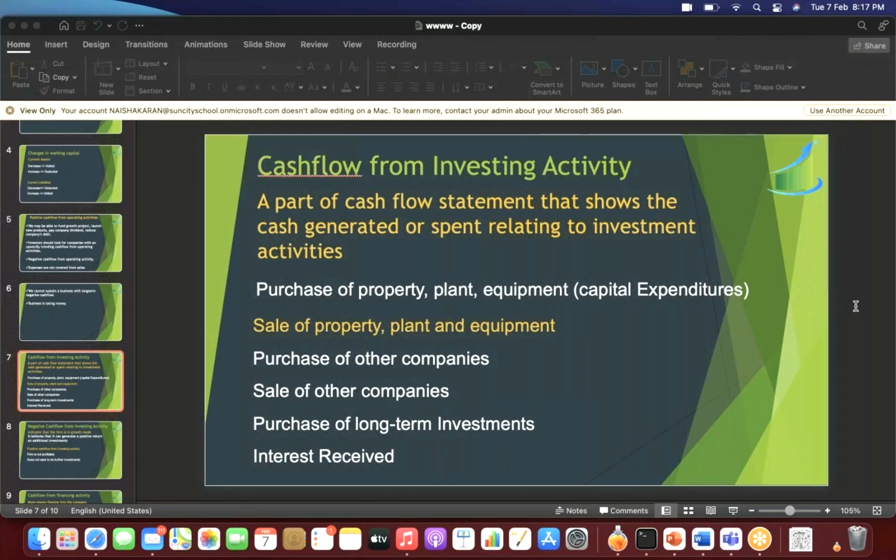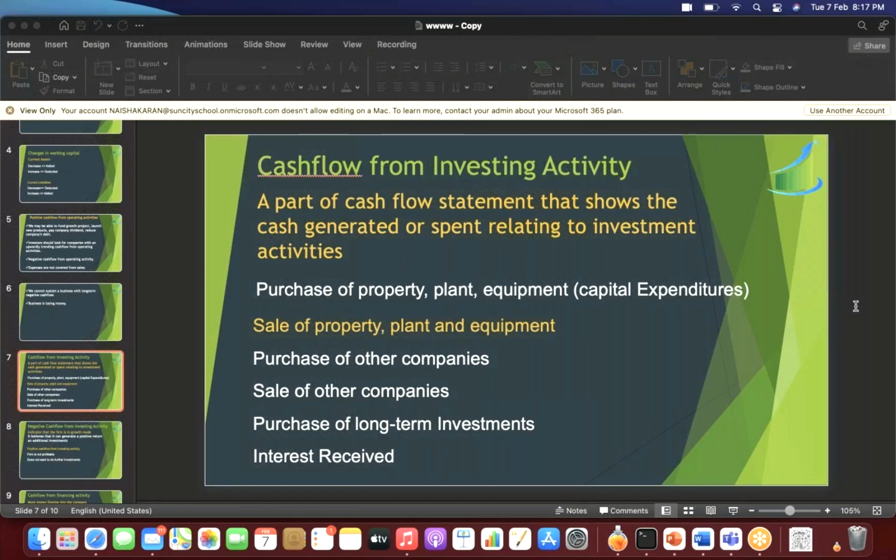So, when I sell my business product, I call it sales. But if I'm selling any other thing, say I'm selling my ACs or my machinery, or I'm selling my building, I'm not a broker, I'm not a person who sells real estate, but I'm selling my building or my factory, that will not be a part of operating activity.